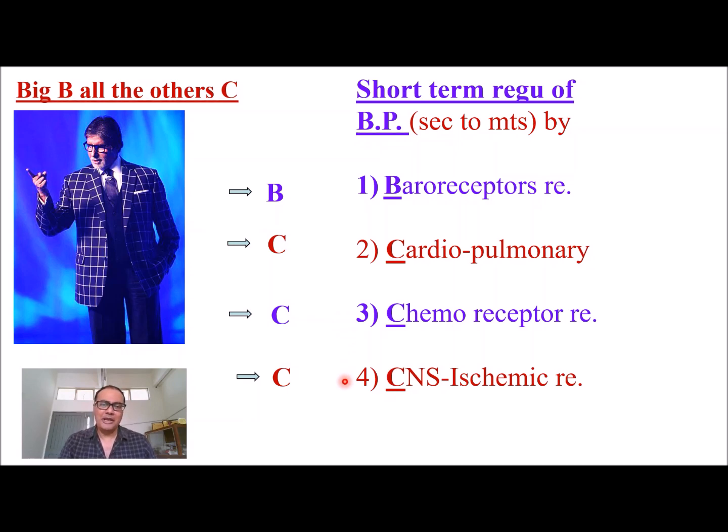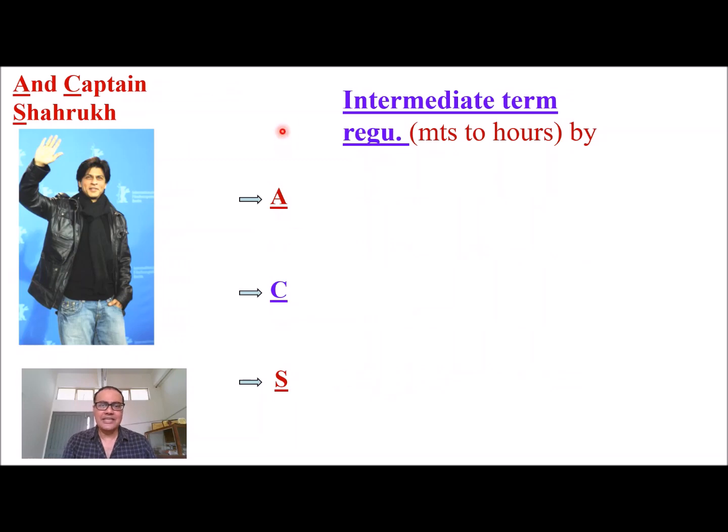What we should also mention in the short term are these three mechanisms. In true sense, they are intermediate-term mechanisms because these mechanisms take minutes to hours to start. But we can mention them in the short term, and our mnemonic is Captain Shahrukh. Our captain is Shahrukh and Captain Shahrukh.